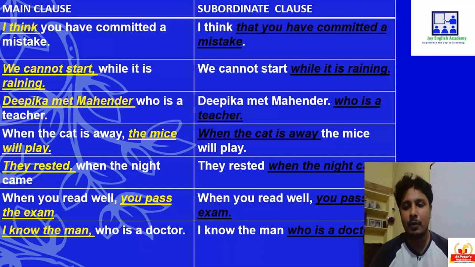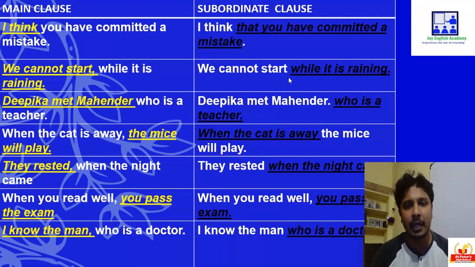Now why is it called as subordinate clause? While it is raining, what happened? While it is raining, we stop playing. So we stop playing comes as the main clause. Without this, it will never have a proper sense. This subordinate clause should always depend on the main clause to convey a complete thought.